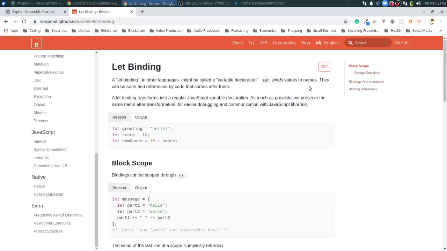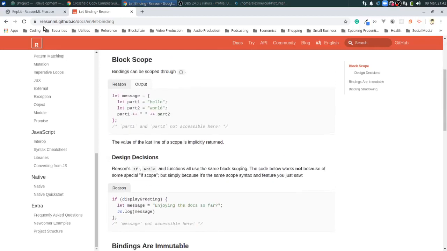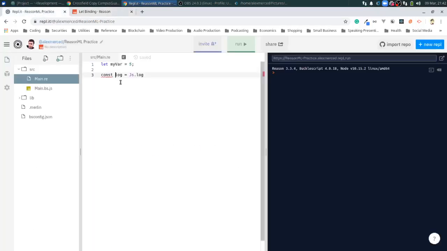Called variable declaration, let binds us to names. The let binding transfers to a regular JavaScript variable declaration for easier debugging. Okay, I'll just use let. I trust you, ReasonML.